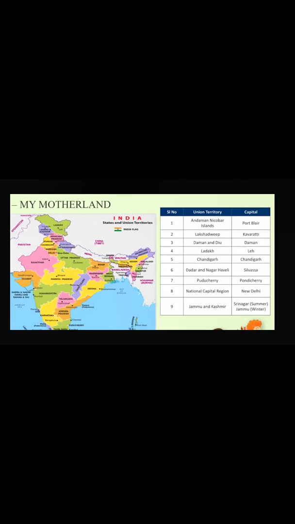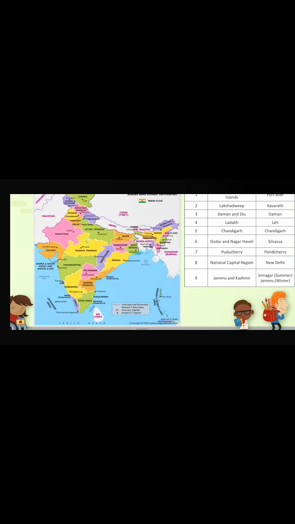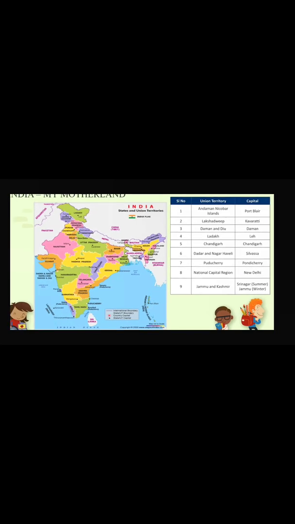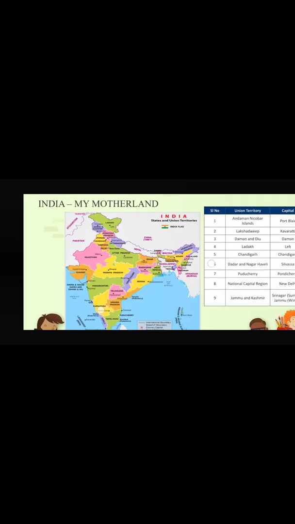Take a look, that is Puducherry, just beside Tamil Nadu, and its administrative headquarter is Pondicherry. Next, that is National Capital Region, that means NCT Delhi, New Delhi. Take a look, New Delhi is also one union territory. Clear? We say NCT Delhi in short, National Capital Territory, or NCR, National Capital Region.